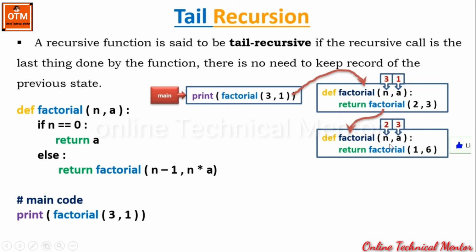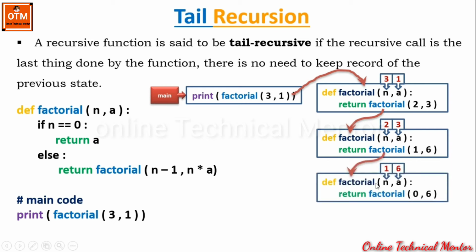This time also n is not equal to 0, so it will execute the else part, that is factorial n minus 1 comma n multiply a. N minus 1 means 2 minus 1, that is 1, and n multiply a means 6. Next state. So again there is a recursive call within the factorial function. 1 and 6 are stored within n and a respectively. Now again the value of n is not equal to 0, so it will call the factorial function again with the value n minus 1. N minus 1 means 1 minus 1, that is 0, and it will send the next parameter as n multiply a, that is 1 multiply 6, and the result is 6.